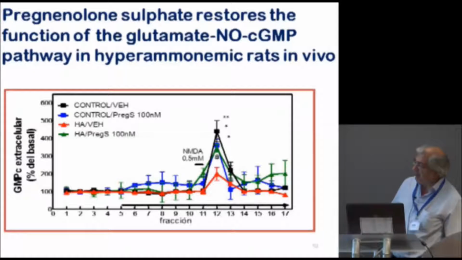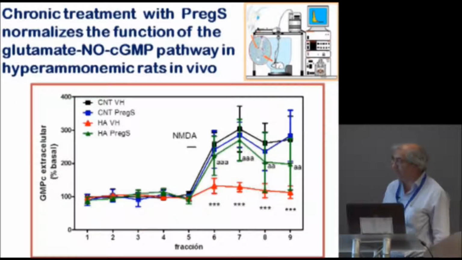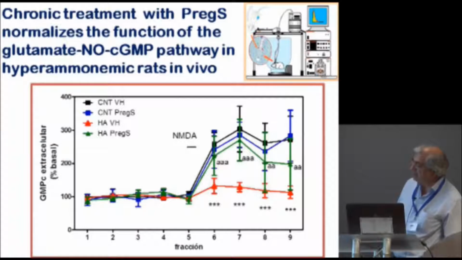This is basal level of cyclic GMP in hyperammonemic rats. If we add NMDA, the cyclic GMP increases here because the function of the pathway is impaired compared to controls. But if we treat these hyperammonemic rats with pregnenolone sulfate, this restores the function of the pathway. This is an acute administration. We tested whether chronic administration of pregnenolone sulfate also improves the function of the pathway, and this is the case.